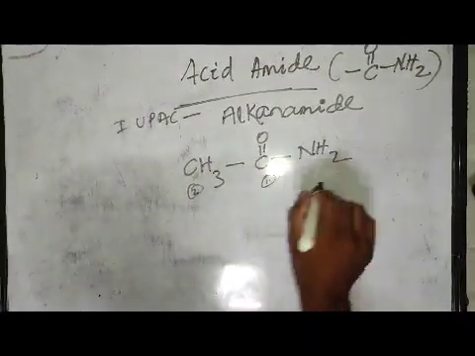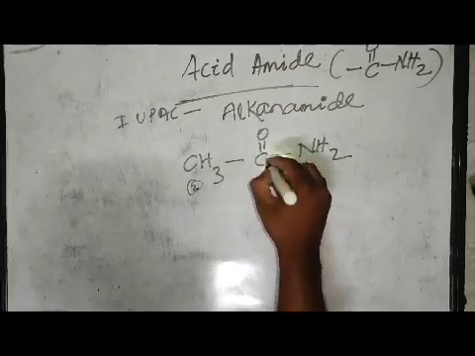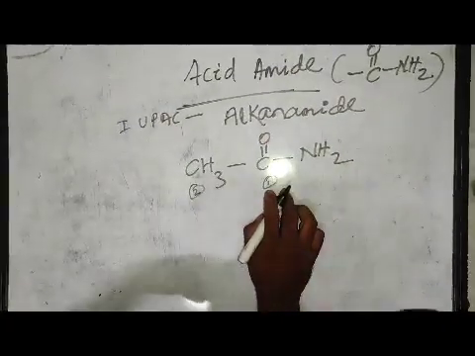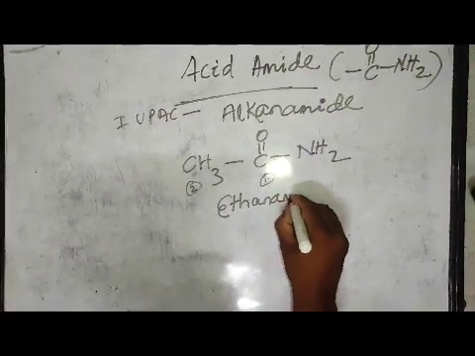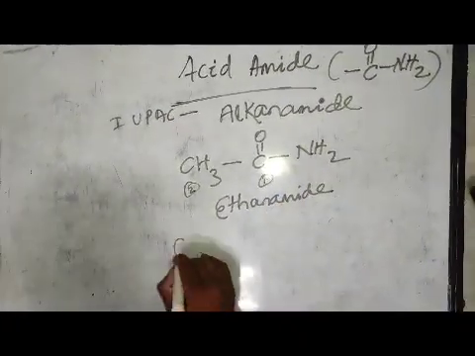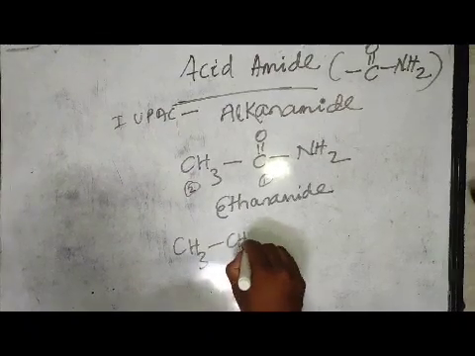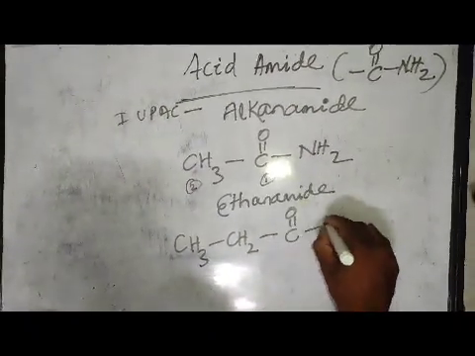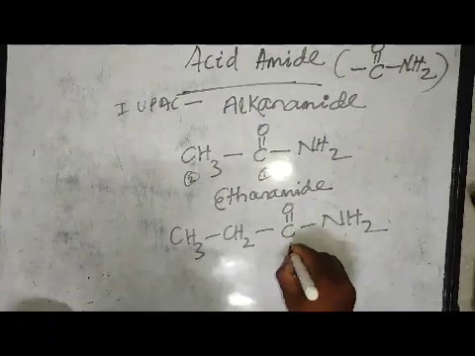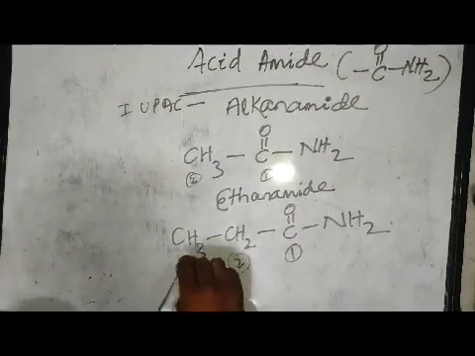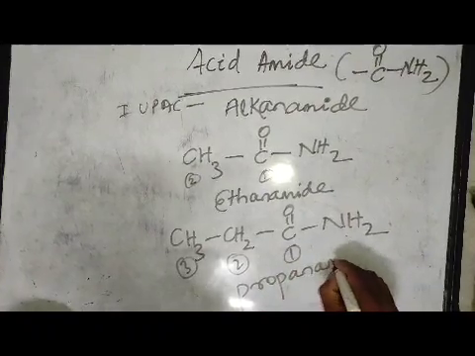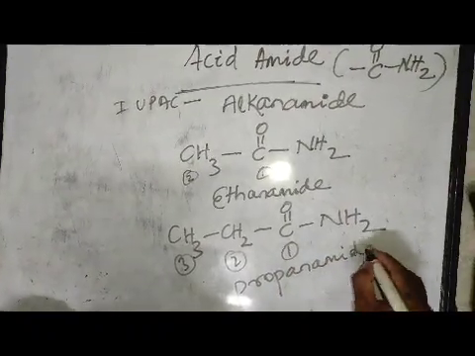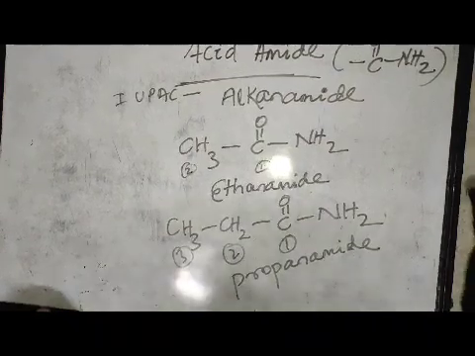The functional group is -C(=O)-NH2. Here this carbonyl carbon atom will take part in numbering. So the name is ethanamide. Suppose it is CH3-CH2-C(=O)-NH2. So it is 1 carbon atom, 2, 3. The name is propanamide. Likewise, we can do the structures of amide.